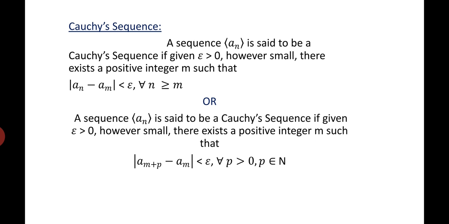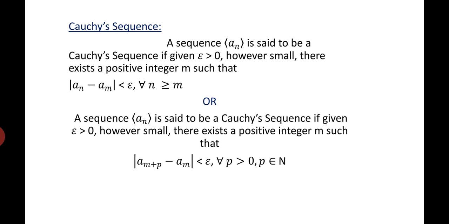A sequence a_n is said to be a Cauchy sequence if given epsilon greater than 0, however small, there exists a positive integer m such that mod of a_n minus a_m is less than epsilon for all n greater than or equal to m.